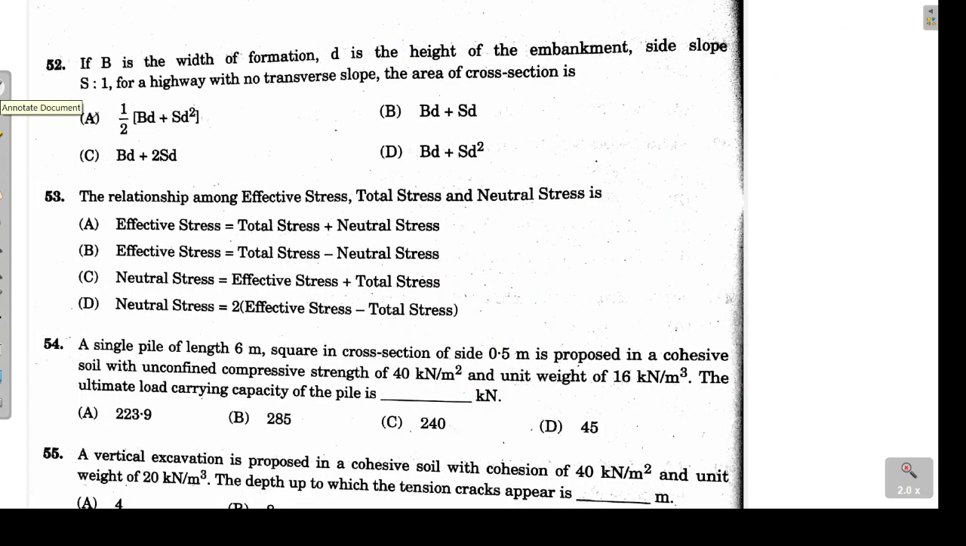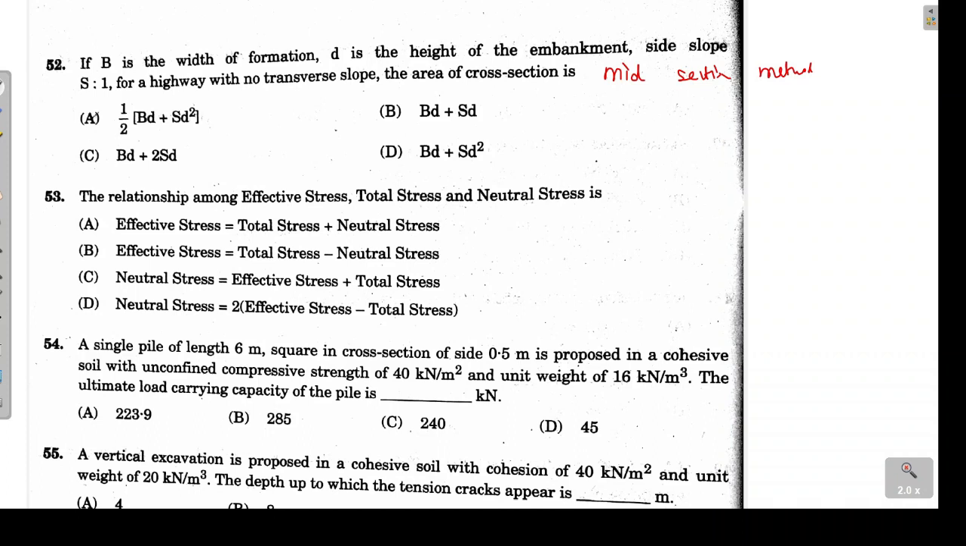Next, 52nd problem. B is the width of the formation, D is the height of the embankment, side slope is S is to 1. For a highway with no transverse slope, calculate the area of the cross section. So here basically we will be using the mid section method. So the name of the method is mid section method.